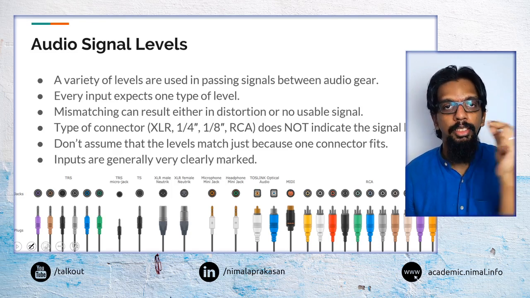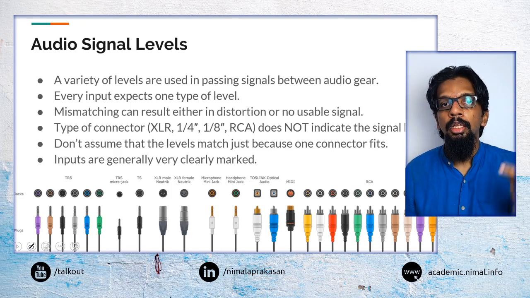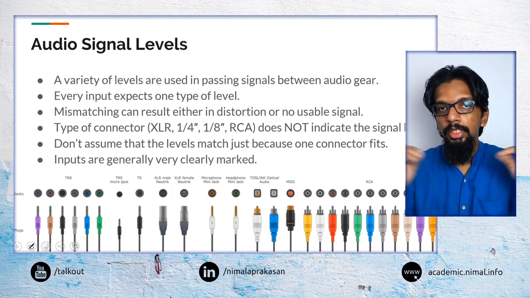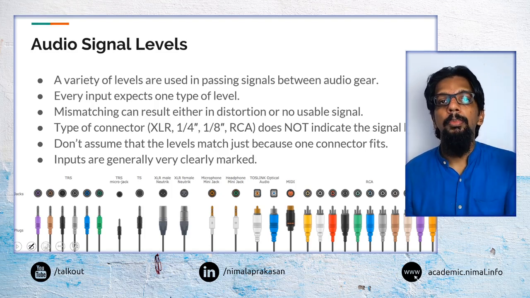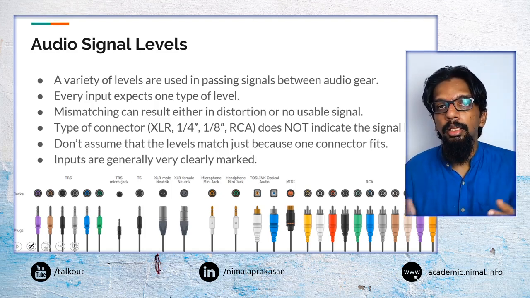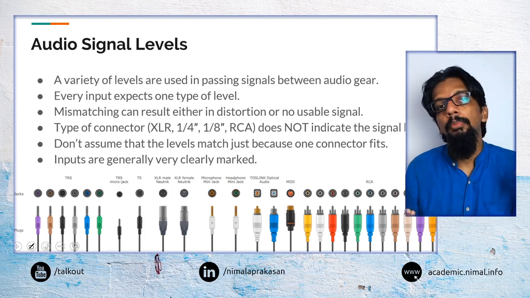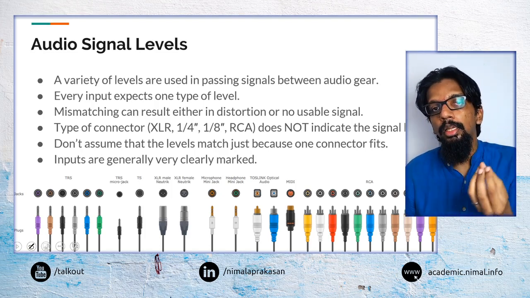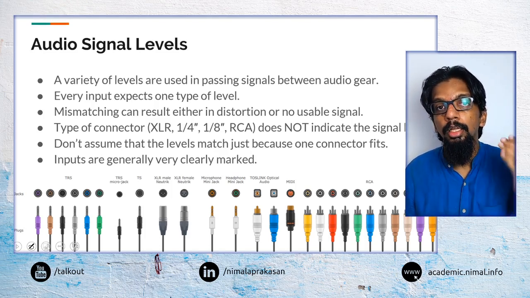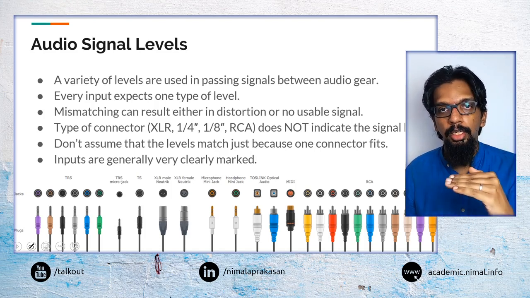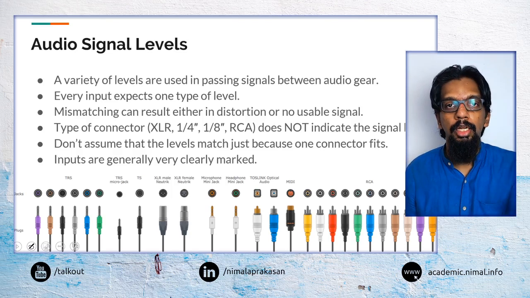We may have an XLR connection, or we may have a 3.5 millimeter connection. That connection is just a set of wires that are there. The level of signal that is coming through that connection can be anything, because you can send any signal through any wire most of the time, and it can carry any level of signal. So we have to think about what type of connector we are using, but also what type of signal is coming.